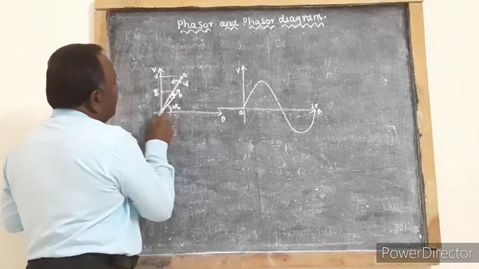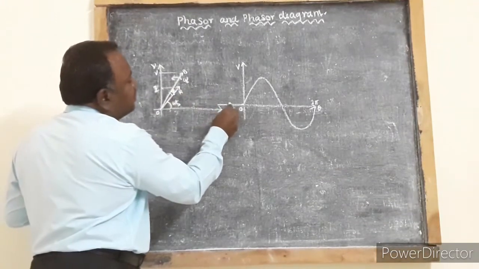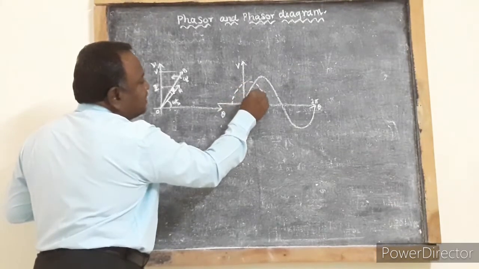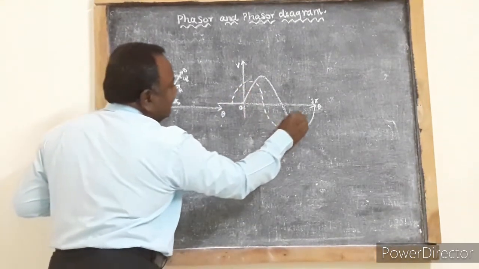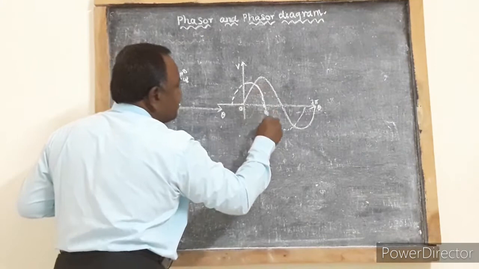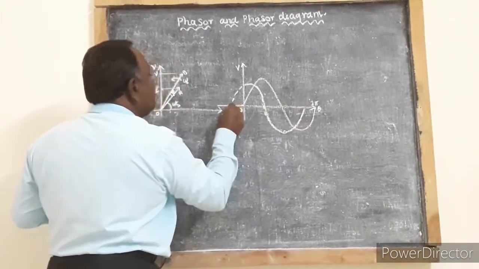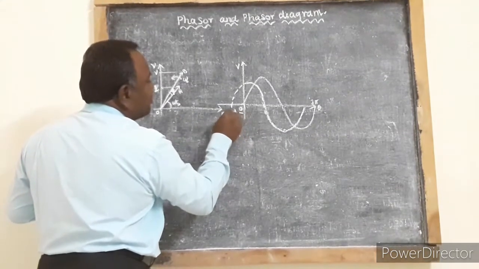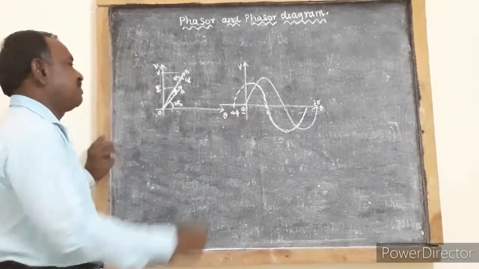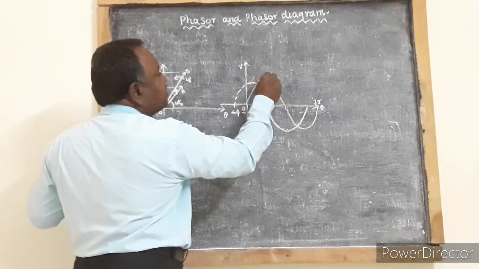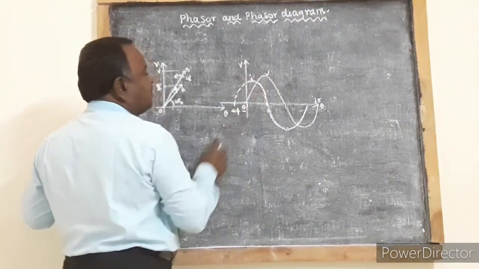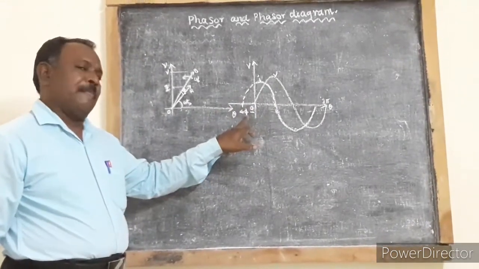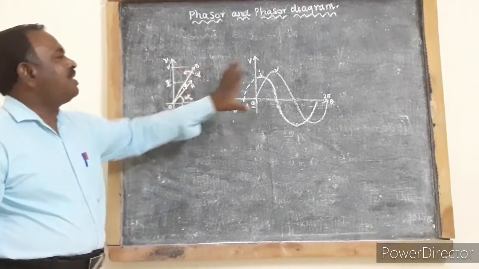So here current is leading the voltage by an angle phi. This is the voltage curve, this is the current curve. These two curves differ in phase by phi. So this is the phasor diagram.